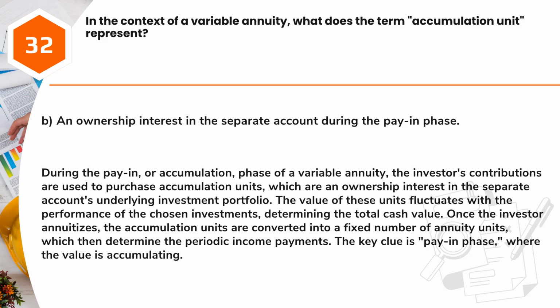Answer: B. An ownership interest in the separate account during the pay-in phase. During the pay-in or accumulation phase of a variable annuity, the investor's contributions are used to purchase accumulation units, which are an ownership interest in the separate account's underlying investment portfolio. The value of these units fluctuates with the performance of the chosen investments, determining the total cash value. Once the investor annuitizes, the accumulation units are converted into a fixed number of annuity units, which then determine the periodic income payments. The key clue is pay-in phase, where the value is accumulating.